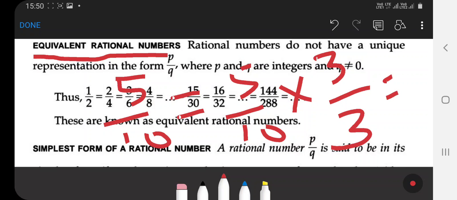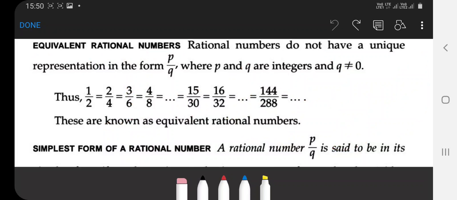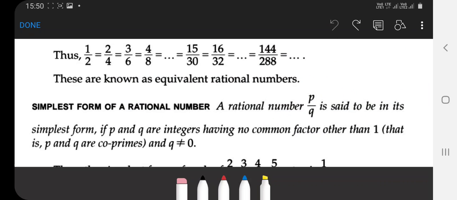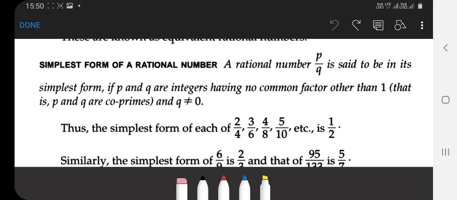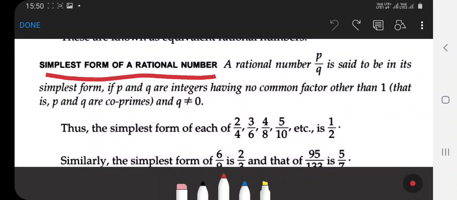So you get equivalent rational numbers like 15 by 30. Clear? The next topic is the simplest form of a rational number.